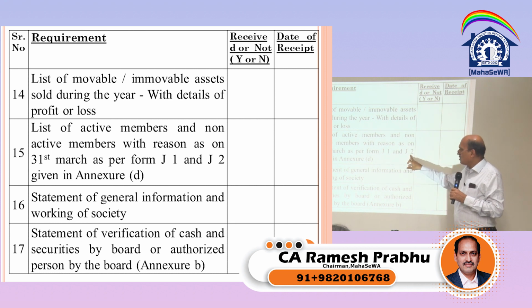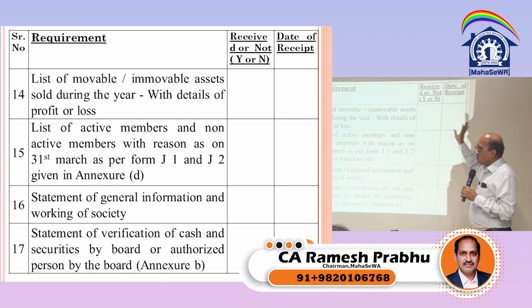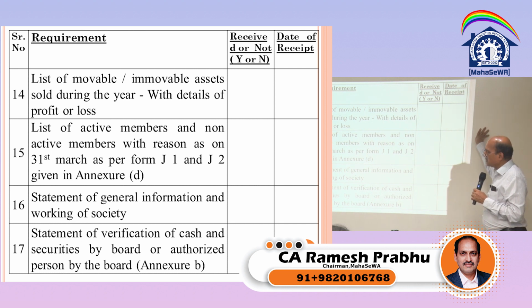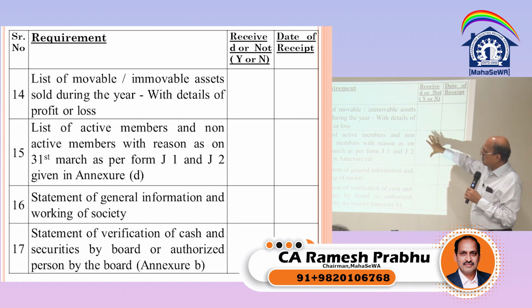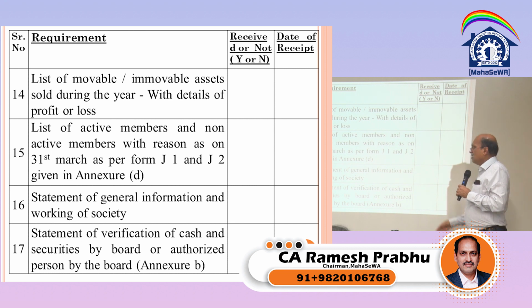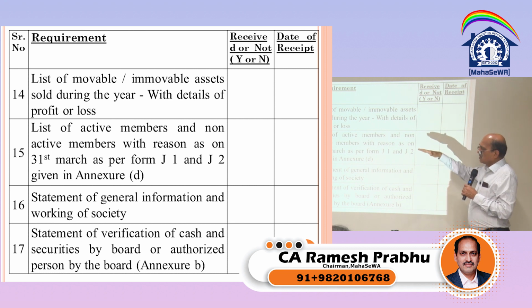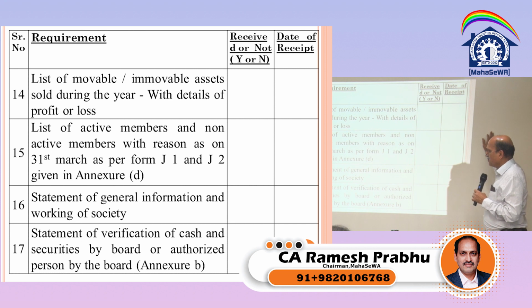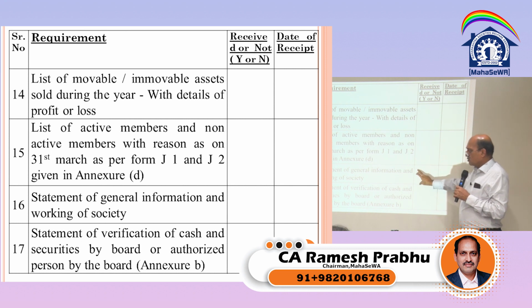There is no J1, J2 form, there is only one J form. Now you can go for the list of members. Statement of general information and working. This list of members is required so that you can verify with the share capital. What is the share capital and what is the number of members? Is it matching?